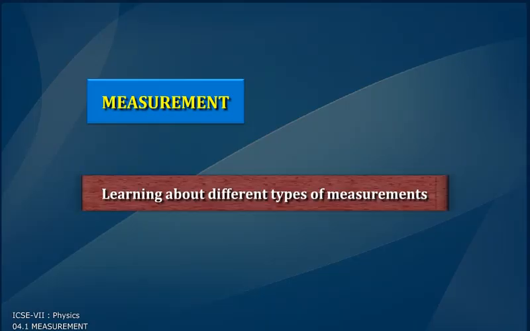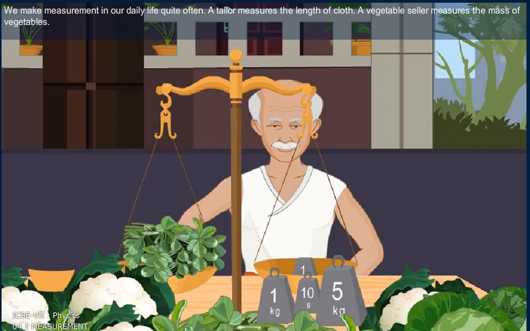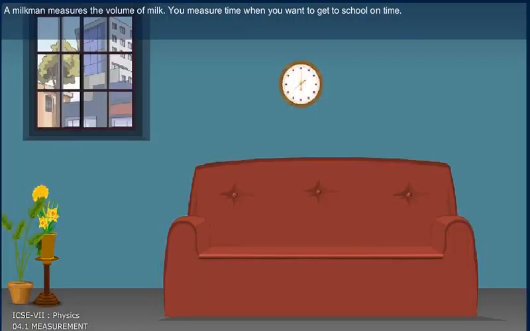Measurement. Learning about different types of measurements. We make measurements in our daily life quite often. A tailor measures the length of a cloth. A vegetable seller measures the mass of vegetables. A milkman measures the volume of milk. You measure time when you want to get to school on time.